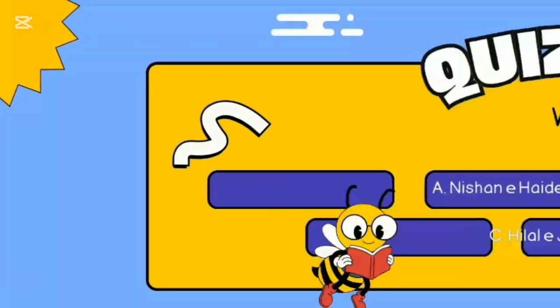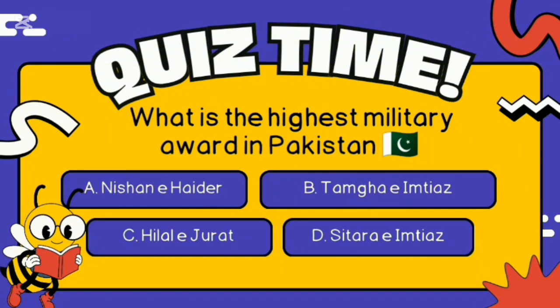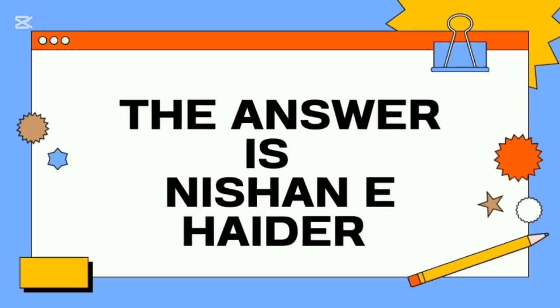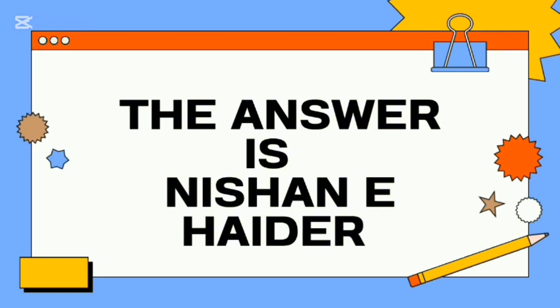Next question: what is the highest military award in Pakistan? A. Nishan-e-Haider, B. Tamgha-e-Imtiaz, C. Hilal-e-Jurrat, D. Sitara-e-Imtiaz. And the answer is Nishan-e-Haider.